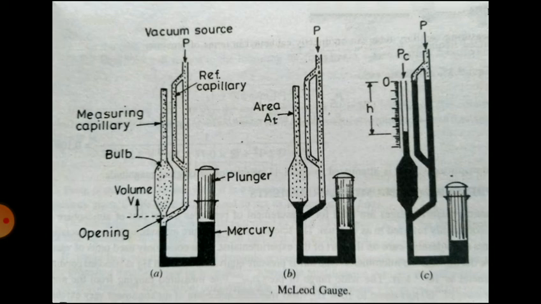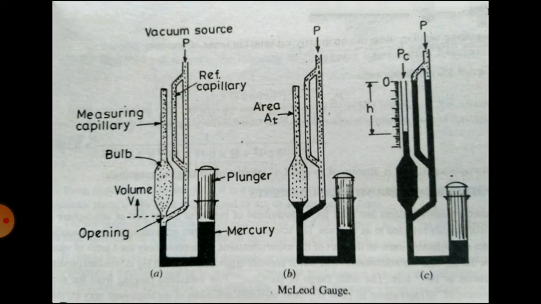Then in the second step we move the plunger in a downward direction so that the mercury gets compressed and its level rises a little bit, so that the gas sample of known volume V is sealed inside the bulb and the measuring capillary. And in the third step you move the piston in a downward direction until the mercury reaches the 0 mark in the reference capillary.